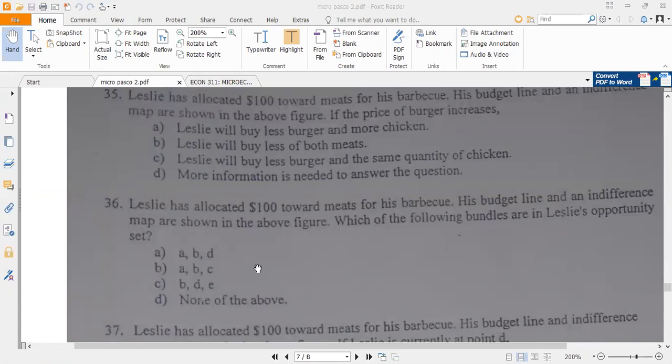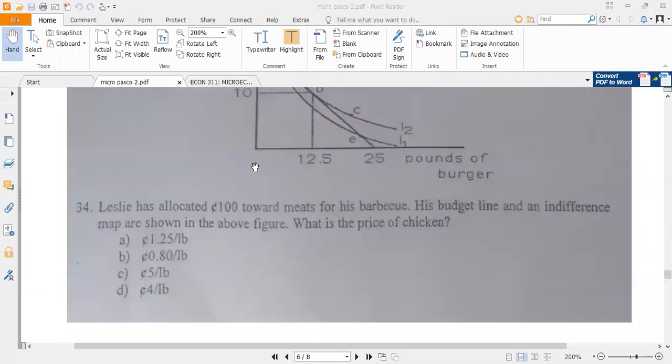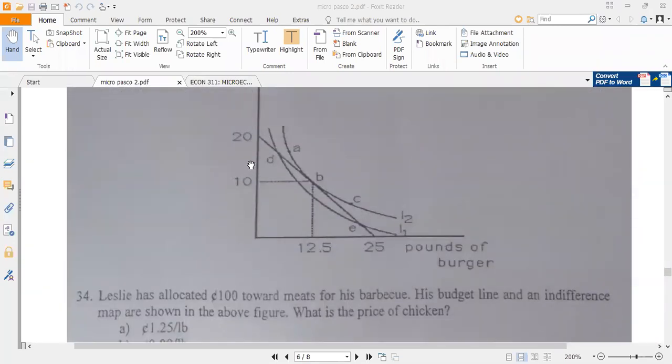Leslie has allocated $100 towards meat for his barbecue. His budget line and an indifference map are shown in the above figure. Which of the following bundles are in Leslie's opportunity set? All right, so for opportunity sets, we are talking about all the affordable bundles. So those within the budget constraint and on the budget line. If you look at this, B is on the budget line. So B is part of the opportunity set.